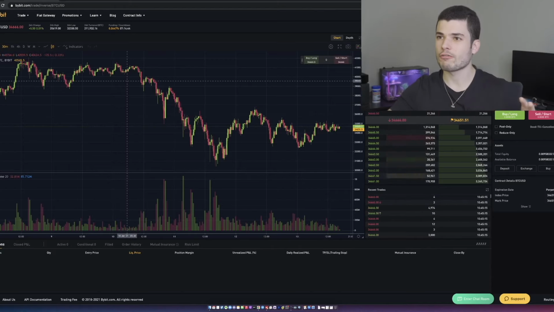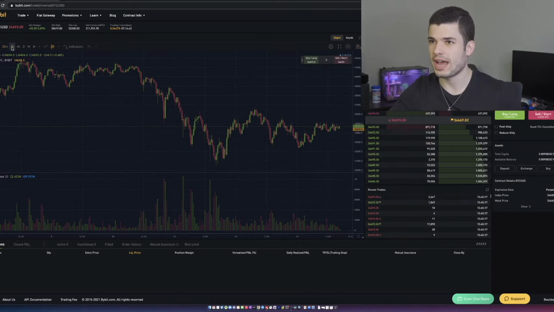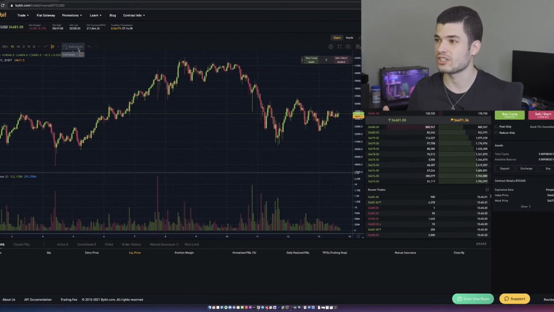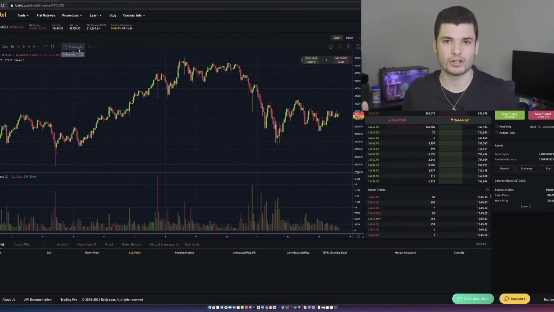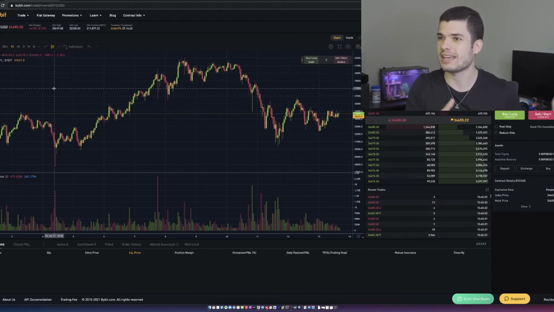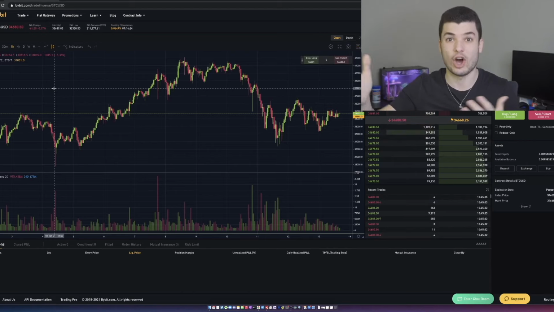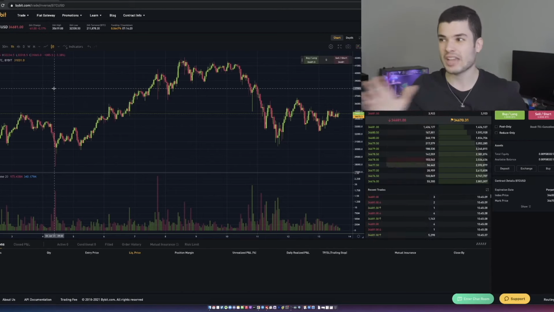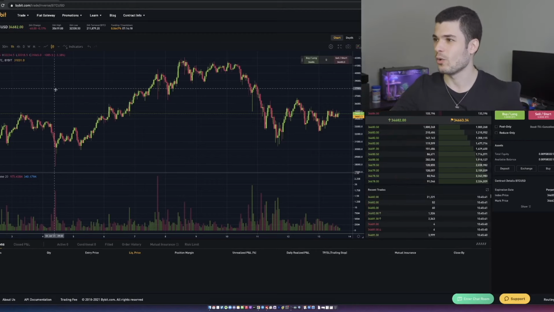Now, although they offer the chart over here, you can change it to the 1 hour chart. There's the 30-minute, the 4 hour, the daily. You can actually add indicators and stuff. Personally, I still prefer to use TradingView. It's a much more interactive platform. It's one I've used for years and years and years. And I'm gonna continue to do all the charting, everything on the TradingView platform. And I can even open up BTC USD on Bybit on TradingView, like the Bybit pair on TradingView, and the pricing and everything is going to be the exact same.